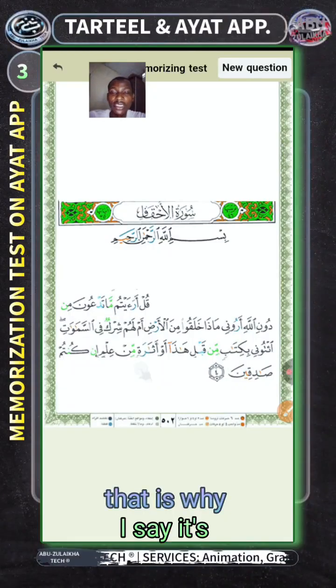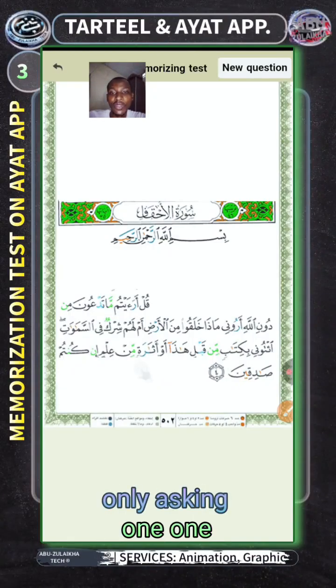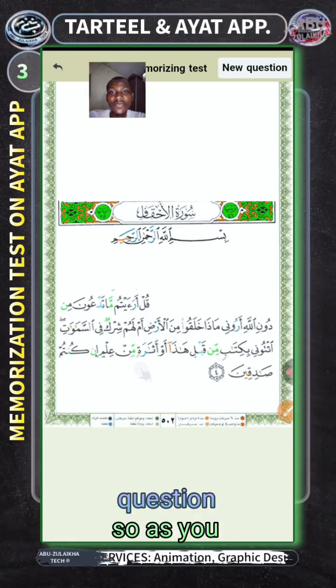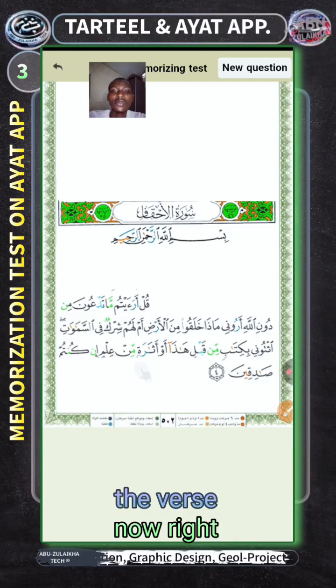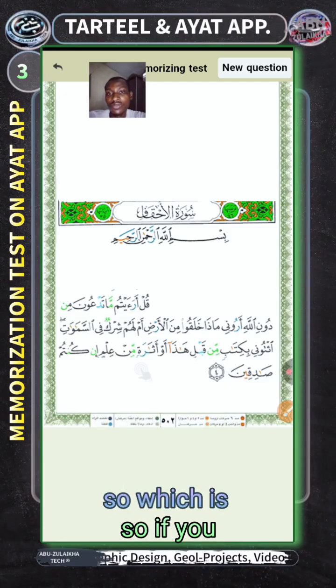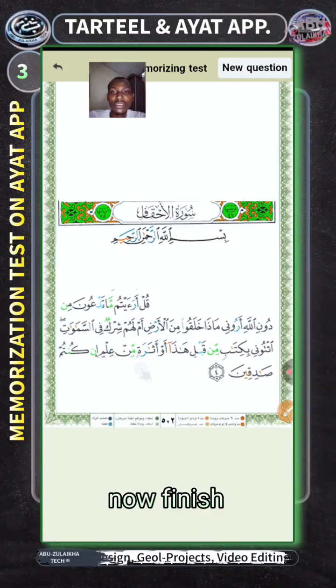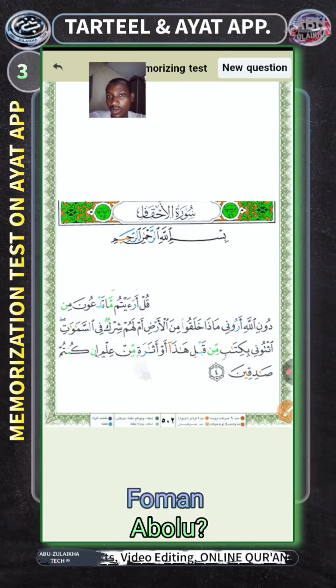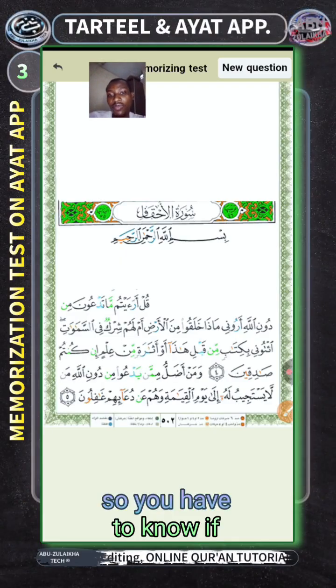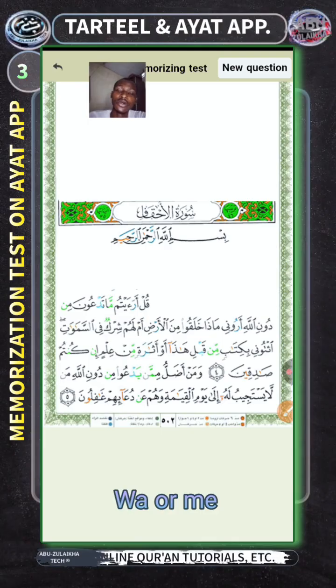So that is why I say it's only asking one question. As you can see, it starts from the third verse now, right? Which is Qul Ara'aytum. So if you finish reading this one, is it Waman Adallu or Faman Adallu? You have to know if it is wa or fa.